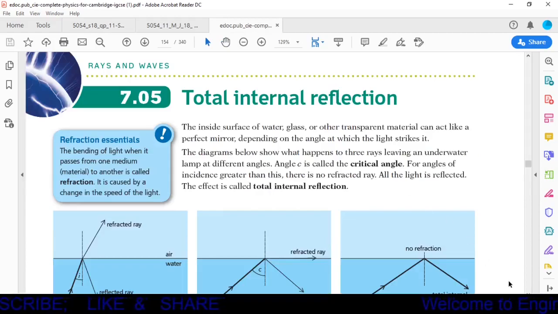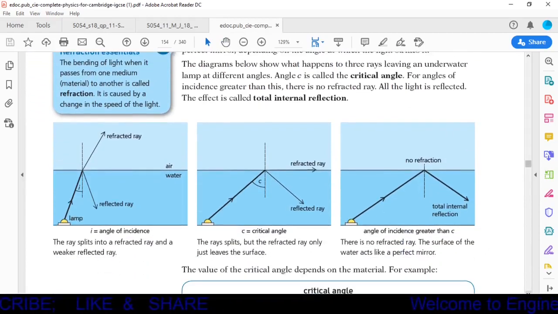It is the topic of total internal reflection. Here, this is the incident ray and this is the reflected ray. This reflected ray is the totally internally reflected ray, and this phenomenon or process is called total internal reflection.